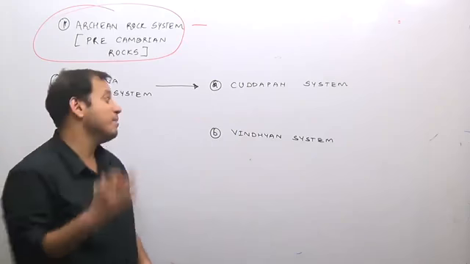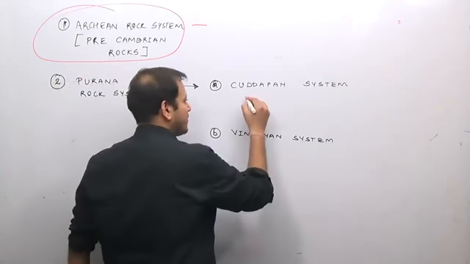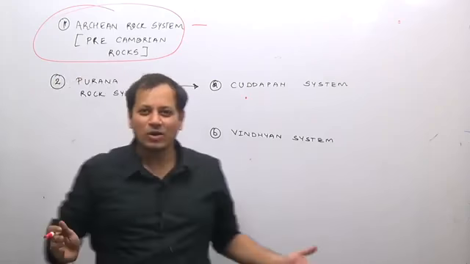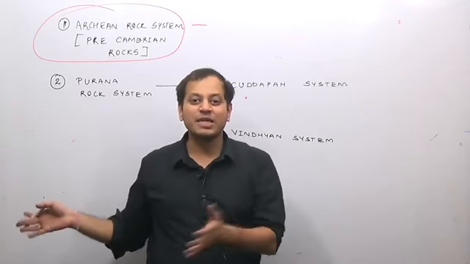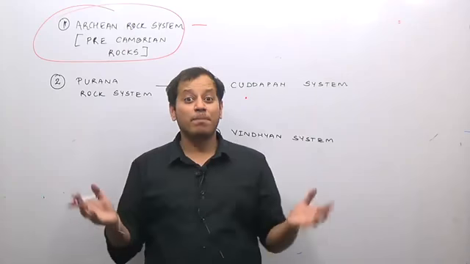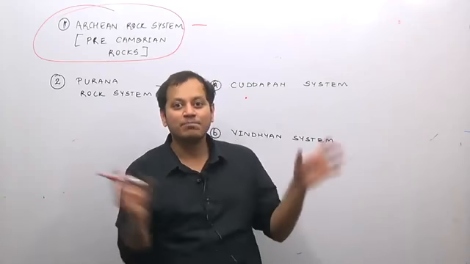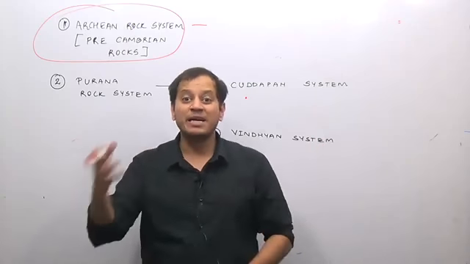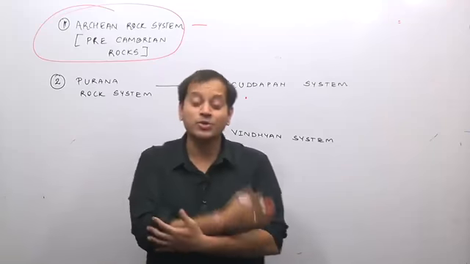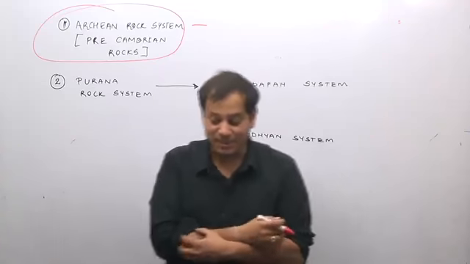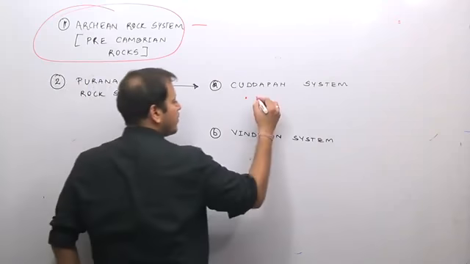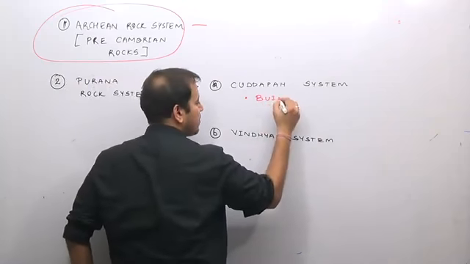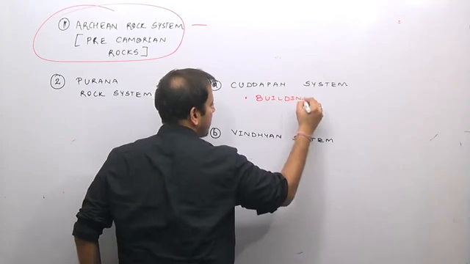Now what is the importance of the Kadapa system? Where is the Kadapa rock? What is the rock which is found in the kitchen known as? It is known as the Kadapa rock. A Kadapa rock is used for building materials. So the Kadapa system is famous for supplying building materials.